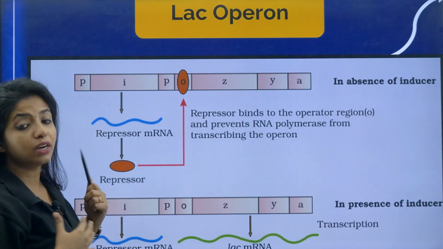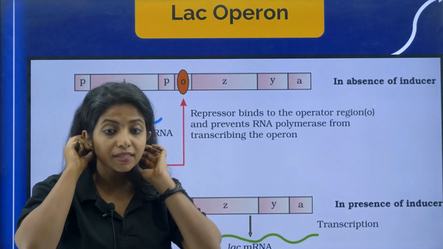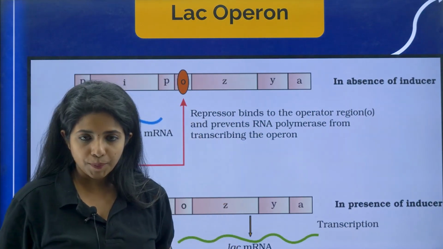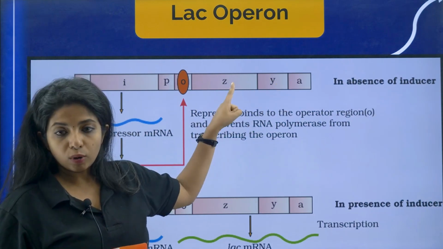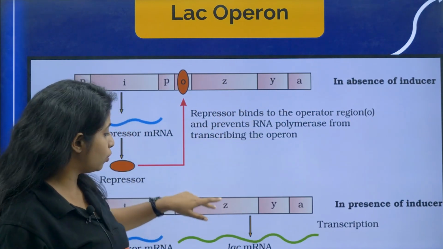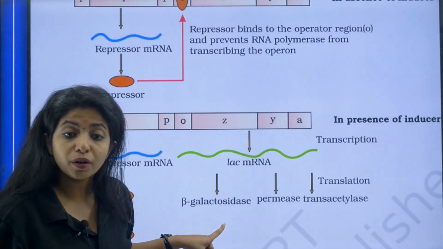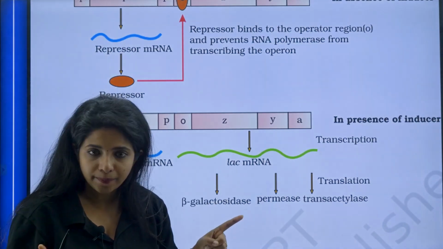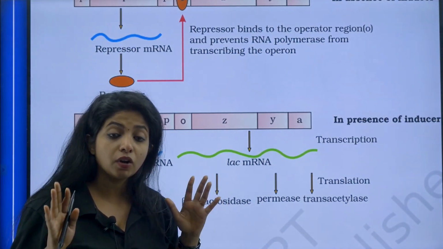Why do I call it the lac operon? Lactose is the main guy over here. These enzymes, the first enzyme beta-galactosidase, as I told you, is responsible for the breakdown of lactose sugar.